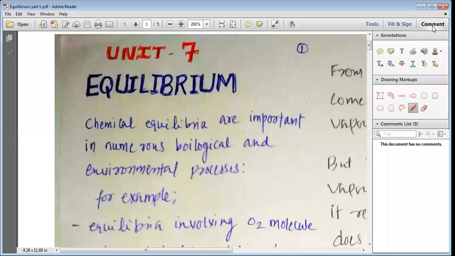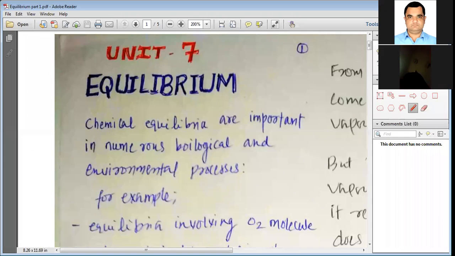So chemical equilibrium, let us look into this matter. Chemical equilibrium, just 1 minute my dear students, there is something wrong, I think so.